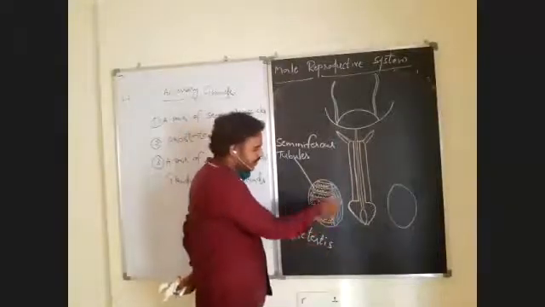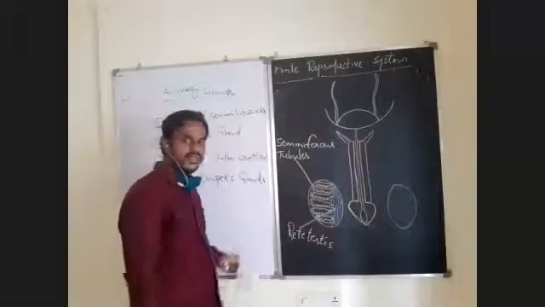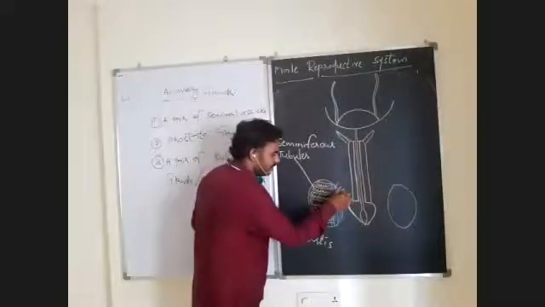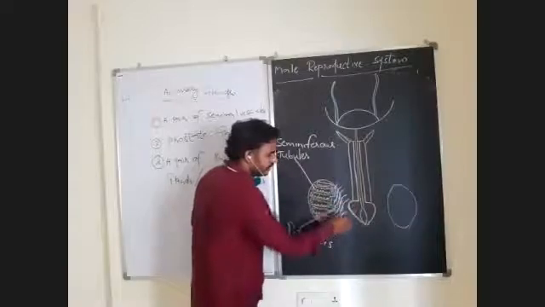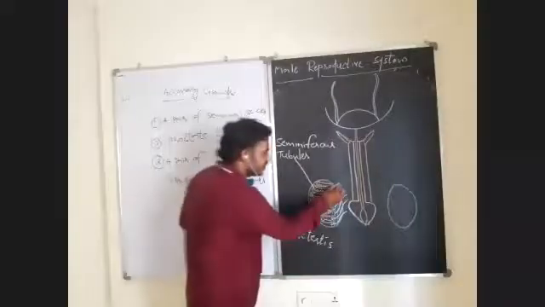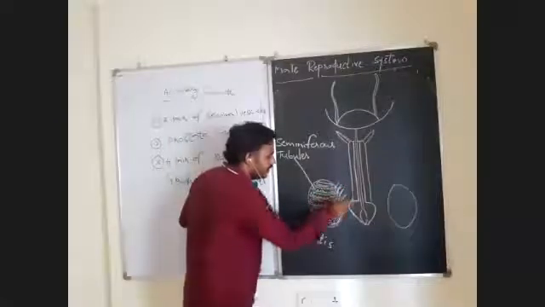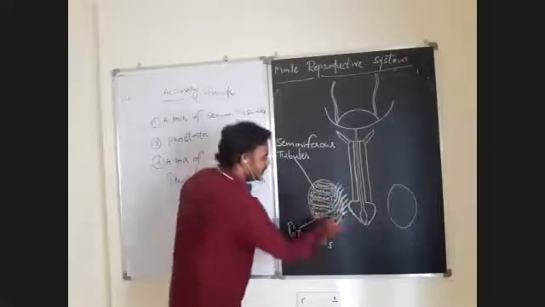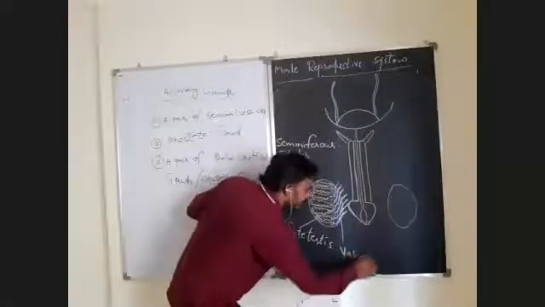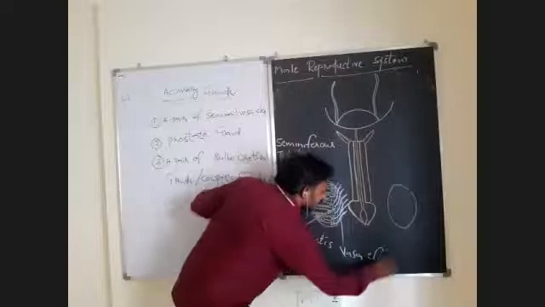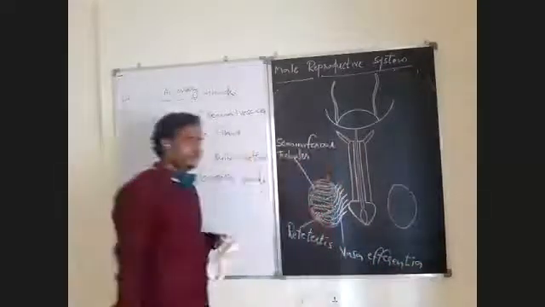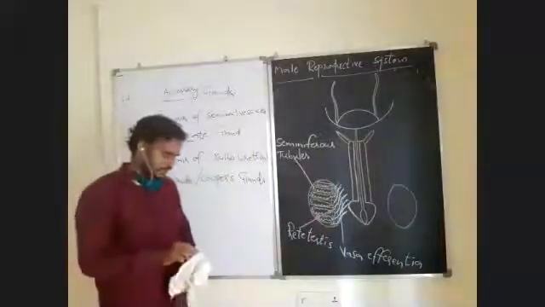And from this rete testis, there arise 10 to 12 vasa efferentia. Observe here. This is vasa efferentia.